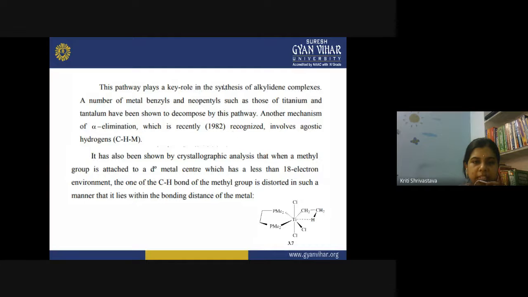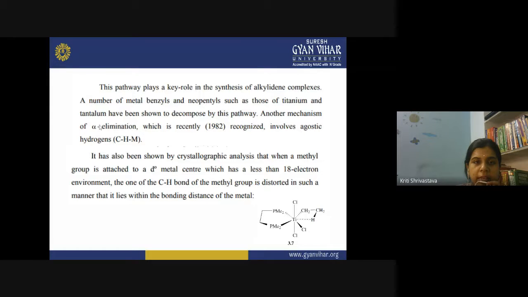This pathway plays a key role in the synthesis of alkylidene complexes. At the end, when carbene is attached to the metal ion, alkylidene complexes are generated, and therefore alpha elimination reaction is important for the synthesis of such complexes. A number of metal benzyls and neopentyls, such as those of titanium and tantalum, have been shown to decompose by this pathway, by alpha elimination.